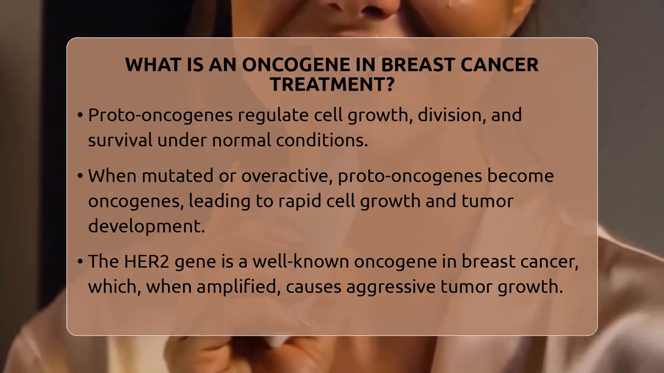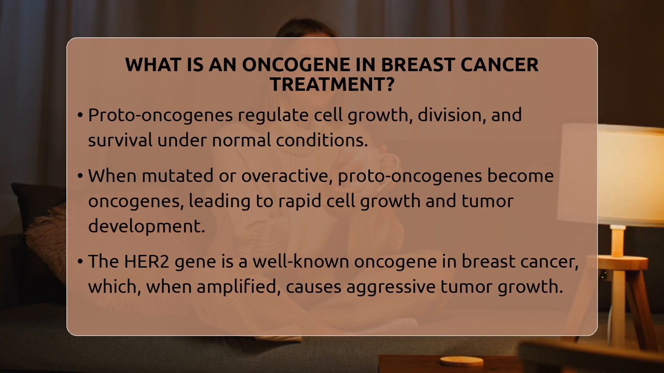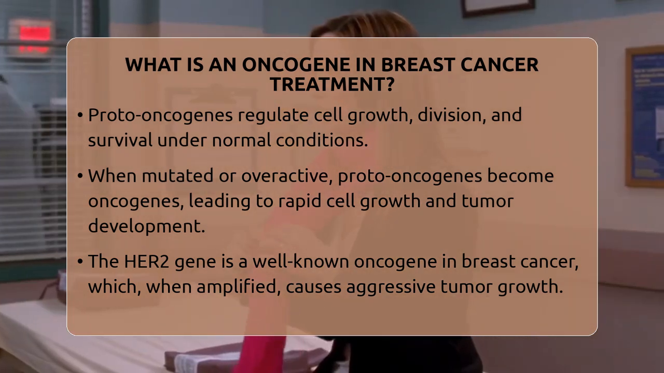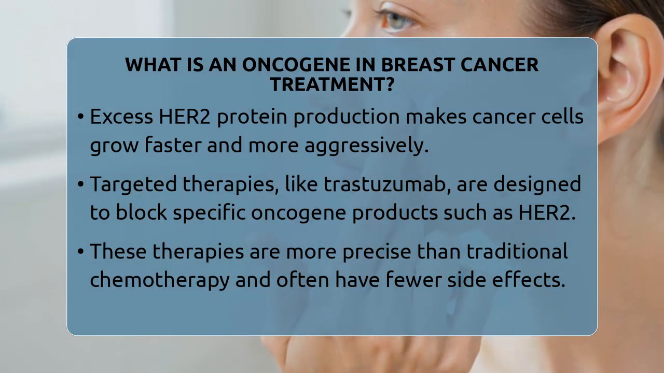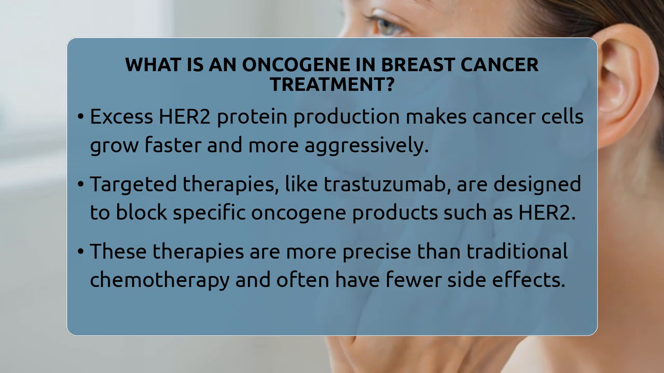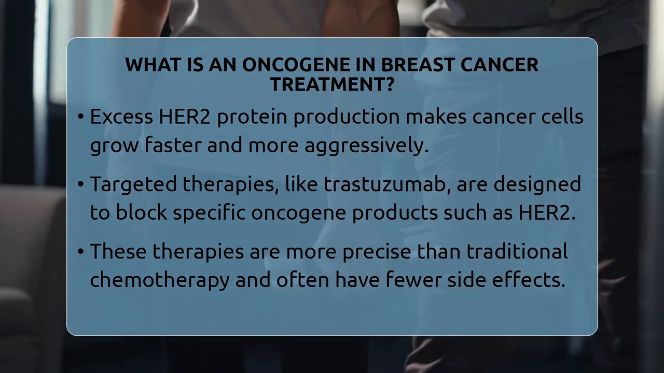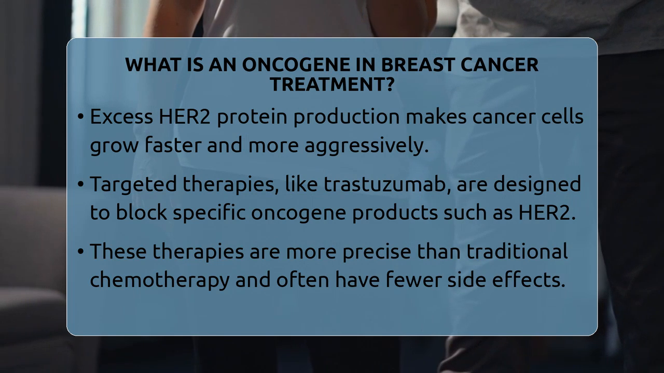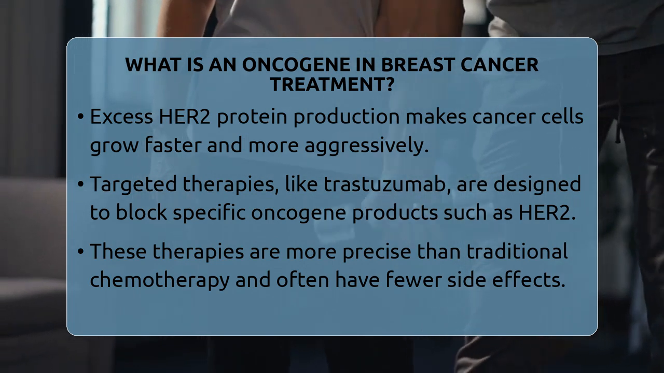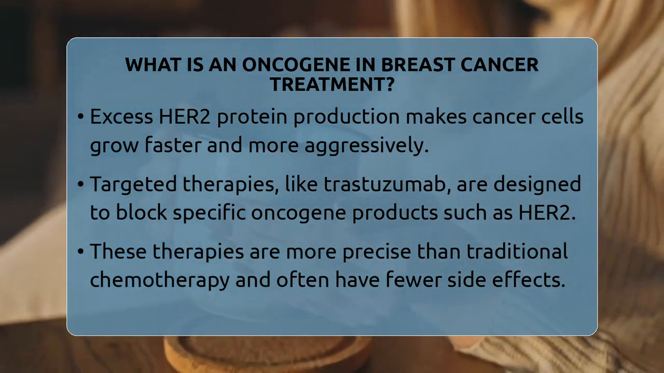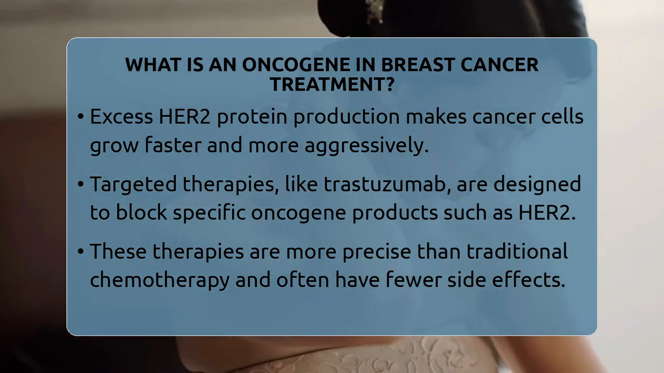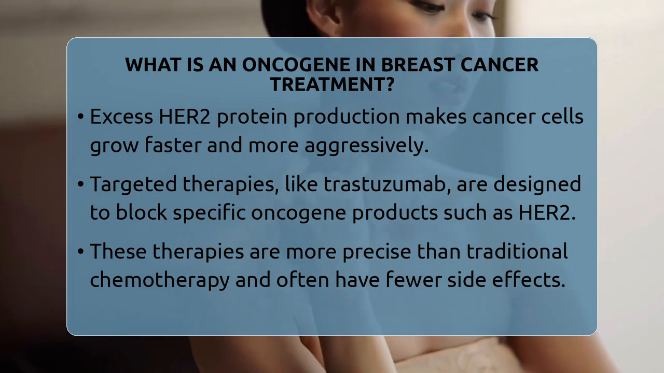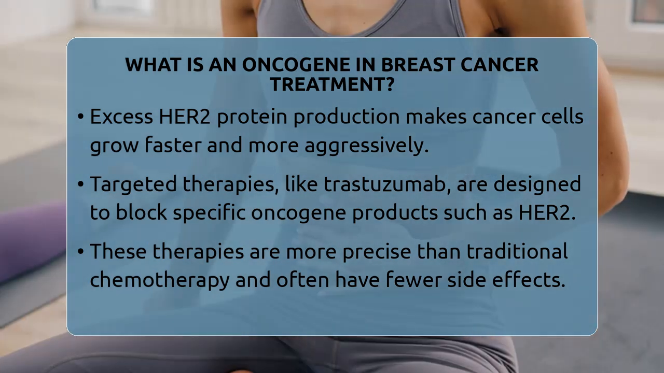This is where targeted therapy comes into play. Instead of using traditional chemotherapy that affects all rapidly dividing cells, targeted therapies focus on specific molecules produced by oncogenes or the pathways they activate. For example, drugs like trastuzumab are designed to block the HER2 protein. By doing so, they slow down or stop the growth of HER2-positive breast cancer cells. These therapies are more precise and often have fewer side effects than traditional treatments.